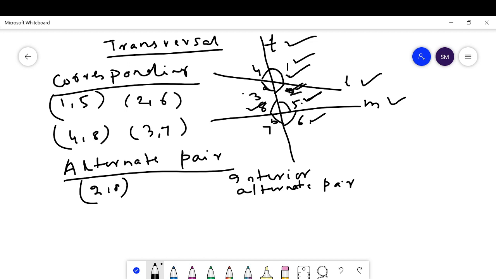Here is angle 2 and here is angle 8. Angle 2 and angle 8 are an internal alternate pair.